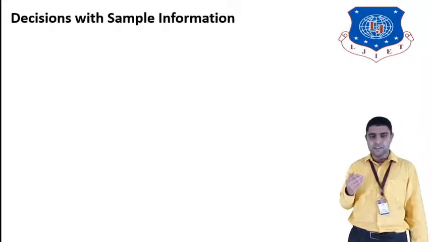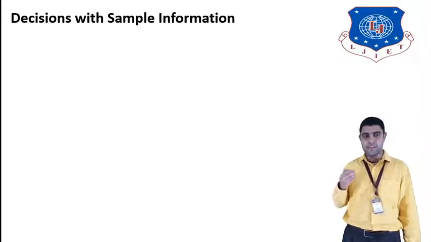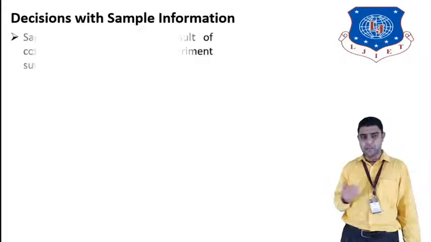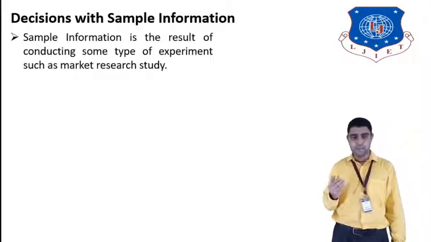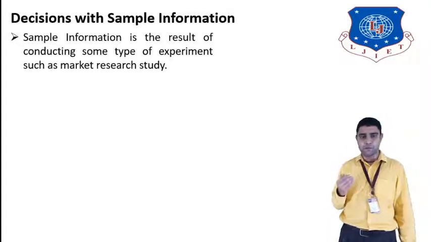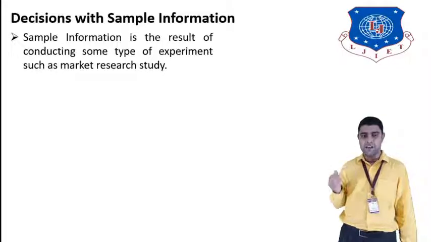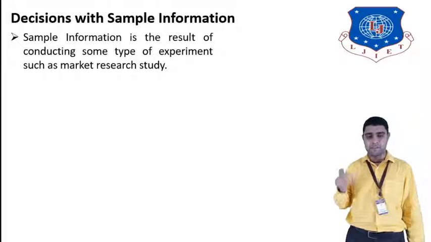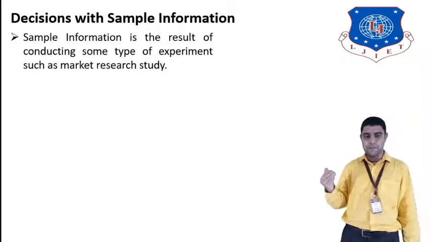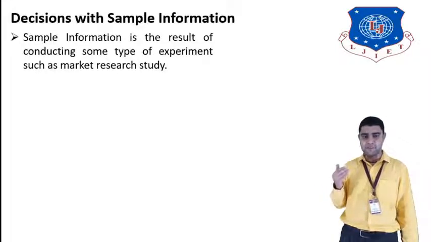Decisions with sample information. How can we take different decisions with sample information? Sample information is the result of conducting some type of experiment, such as a market research study. So for sample information, we have to conduct some experiment in market research. We have to do a literature survey of the market, how the market is going for the business analysis, and apply some sample information. After that, we take a decision on it.